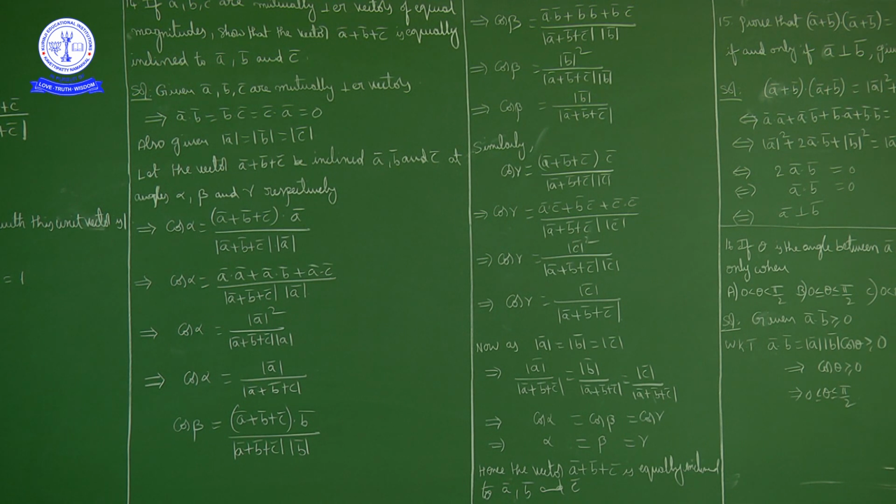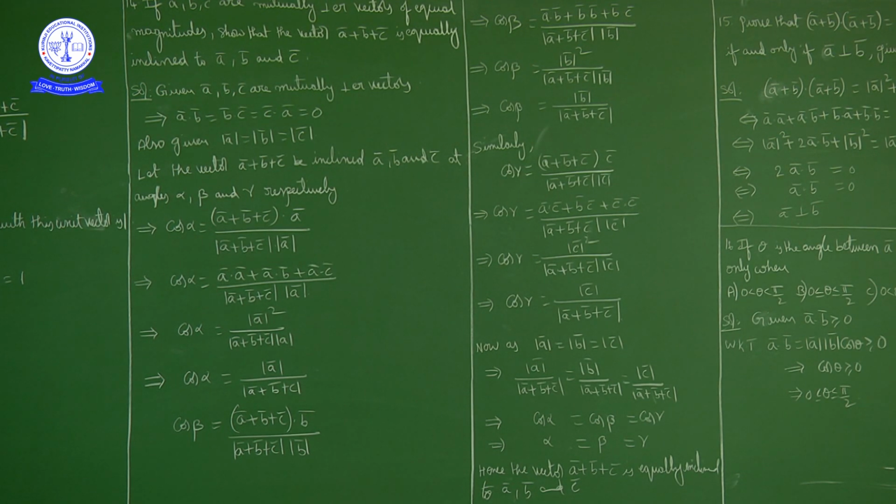Okay. So here what is given: a bar, b bar, c bar are mutually perpendicular and of equal magnitude. It means a bar dot b bar, b bar dot c bar and c bar dot a bar are 0. Also magnitude of a bar is equal to magnitude of b bar is equal to magnitude of c bar. Show that vector a bar plus b bar plus c bar is equally inclined to a bar, b bar and c bar. So cos alpha, the angle between a bar plus b bar plus c bar and vector a bar, is equal to modulus of a bar upon magnitude of a bar plus b bar plus c bar.